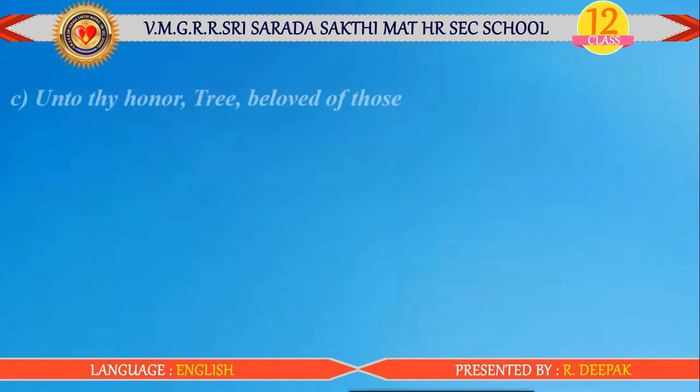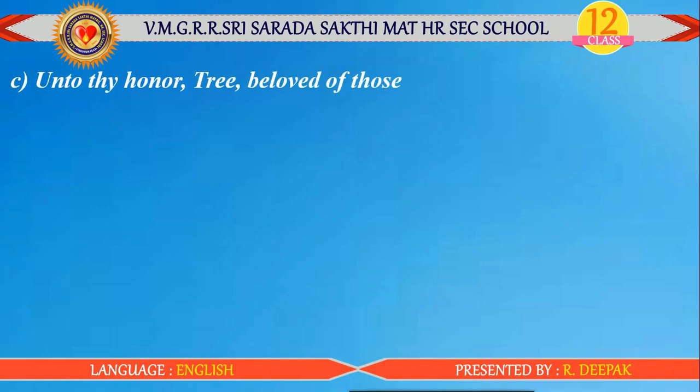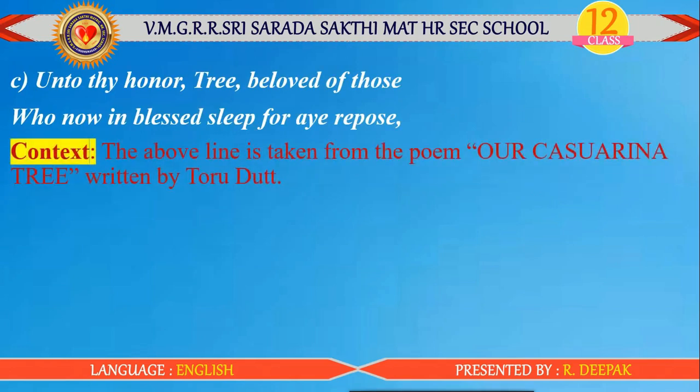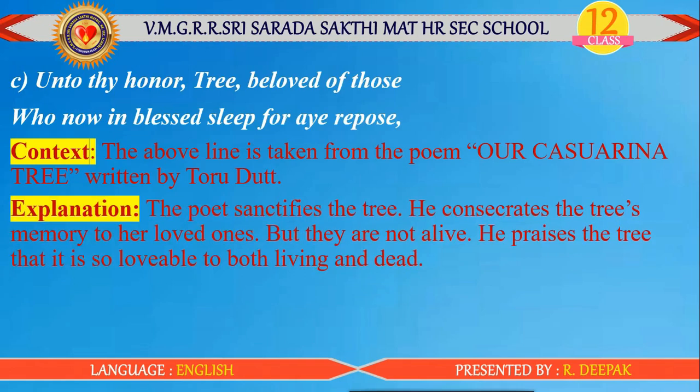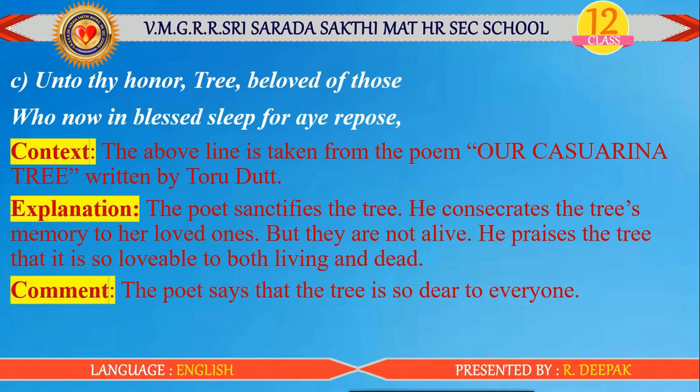And the next one. Unto thy honor, tree beloved of those who now in blessed sleep for aye repose. So context, the above lines are taken from the poem Our Casuarina Tree written by Toru Dutt. So explanation, the poet sanctifies the tree. She consecrates the tree's memory to her loved ones, but they are not alive. She praises the tree that it is so lovable to both living and dead. Comment: the poet says that the tree is so dear to everyone.